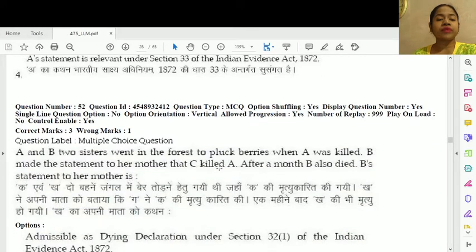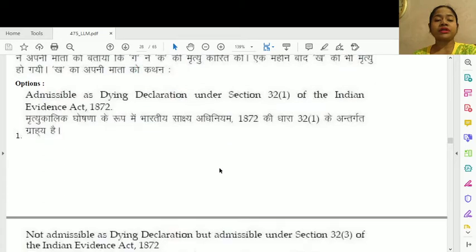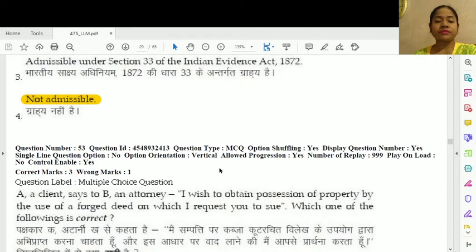Question number 52. A and B, two sisters, went into the forest to pluck berries when A was killed. B made the statement to her mother that she killed A. After a month, B also died. B's statement to her mother is, so in this case, not admissible.